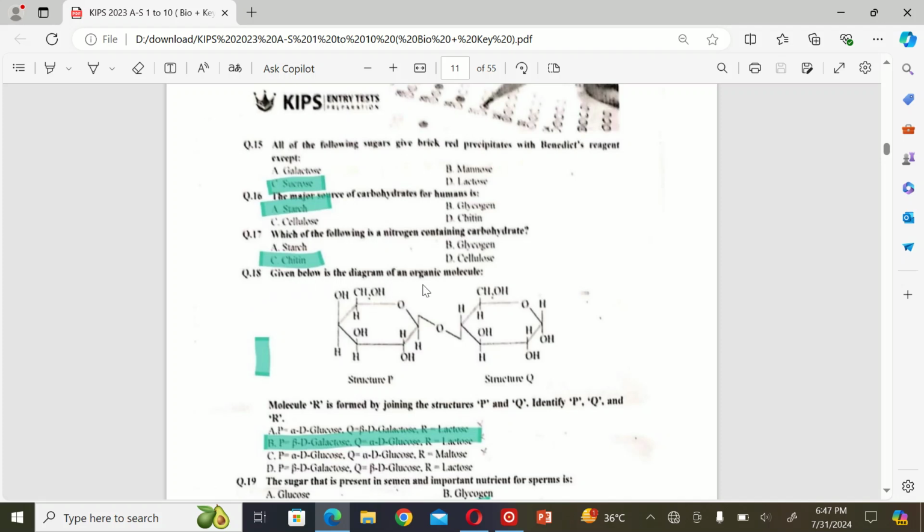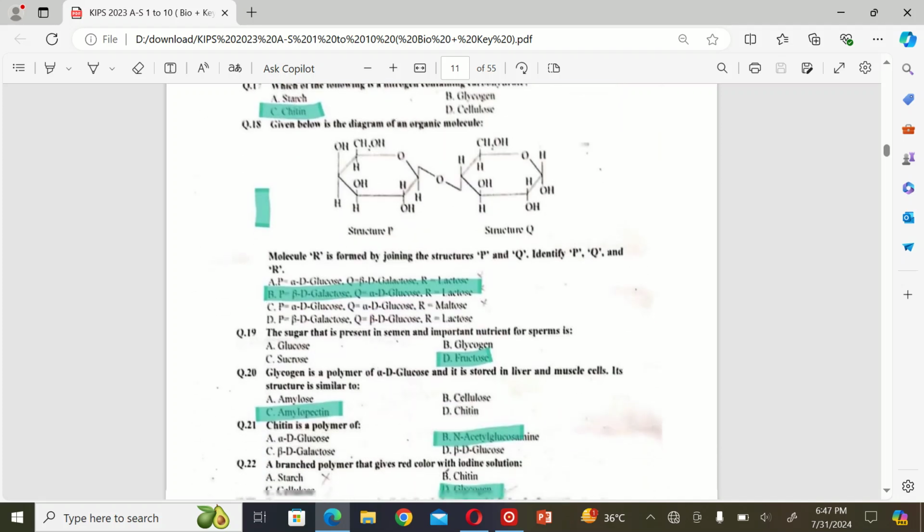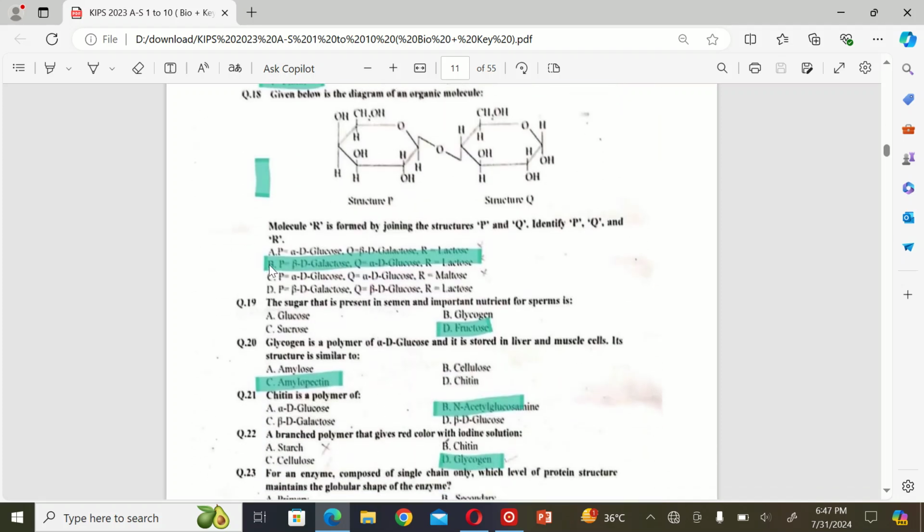Given below is the diagram of inorganic molecules, structure P and structure Q. Molecule R is formed by joining structures P and Q. Identify P and Q. A.